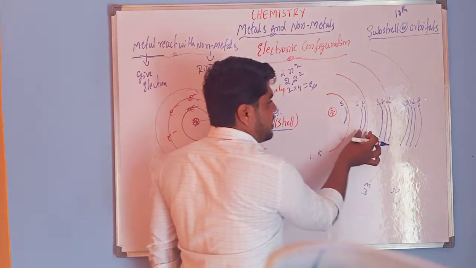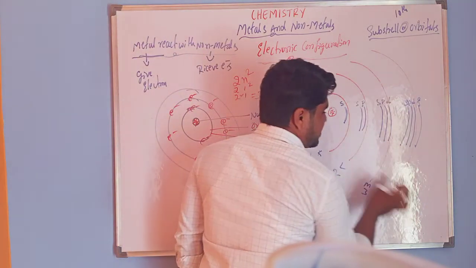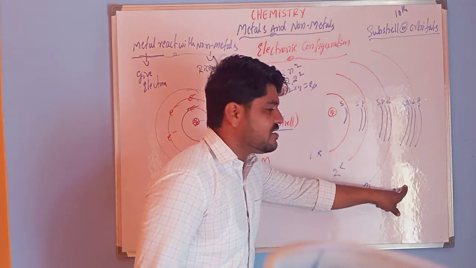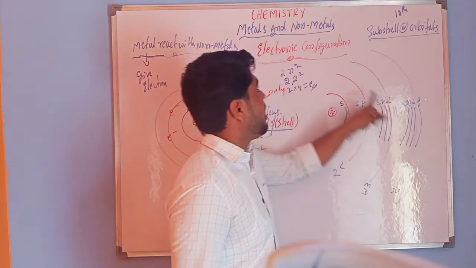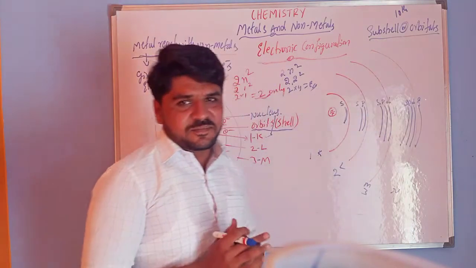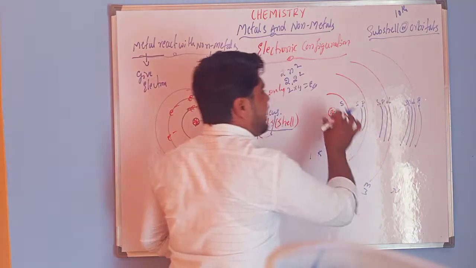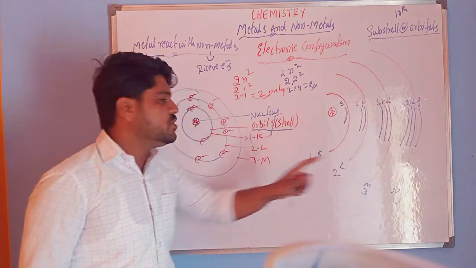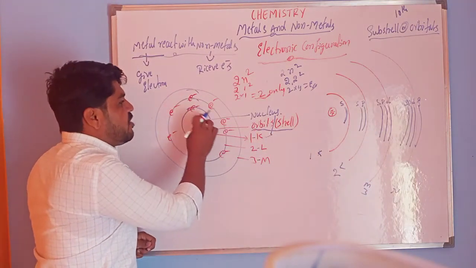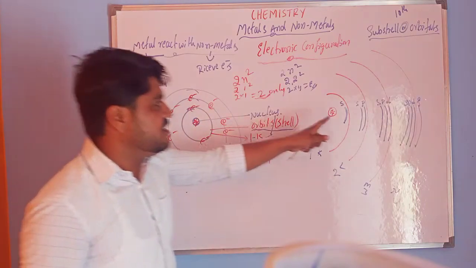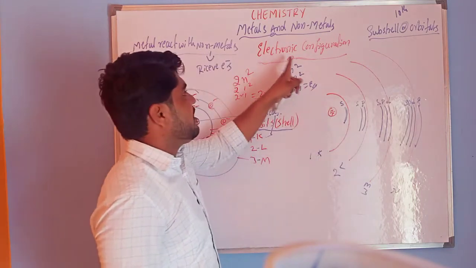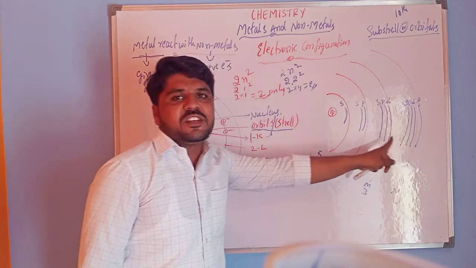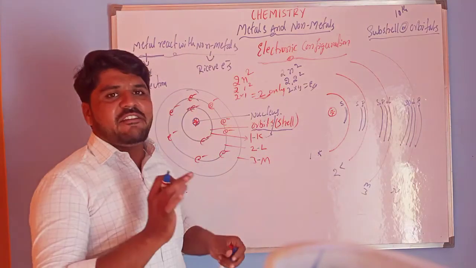So these are the subshells present in the particular shells or orbits. The red colored lines are shells or orbits. The blue colored lines are subshells or orbitals. So how to fill the electrons in these subshells? For the electronic configuration, you have to remember that you fill the electrons into the subshells. For this, we have a trick.